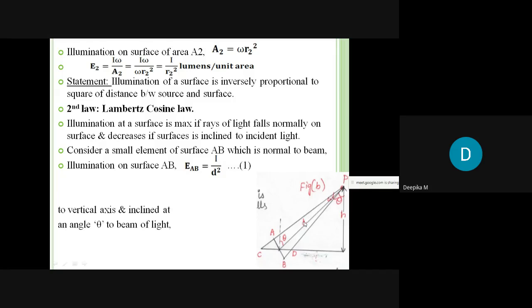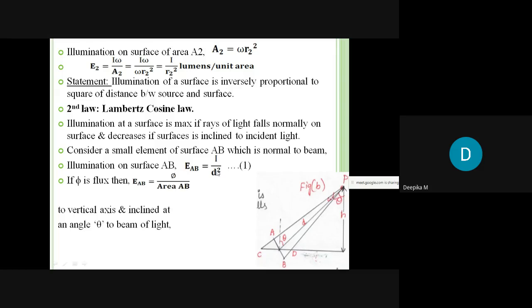So you can see here, this small letter d is the distance between the surface and the source. Hence we can write this as E_AB equals I by d square. Next, if phi is flux, then I can write E_AB as phi by area AB. So this E_AB, whatever I have written, is from the inverse square law.